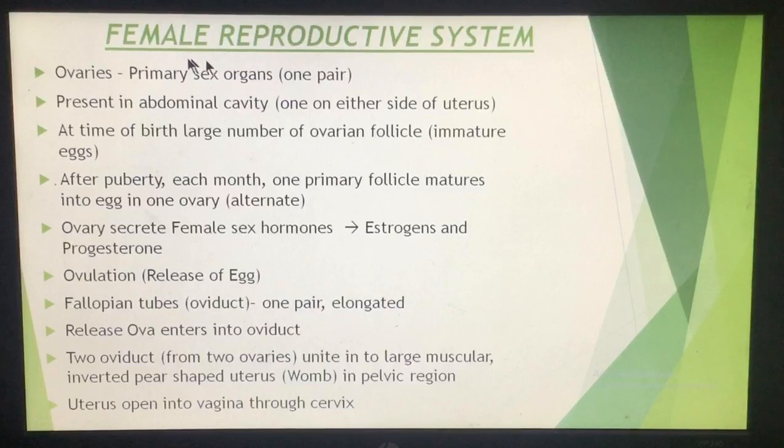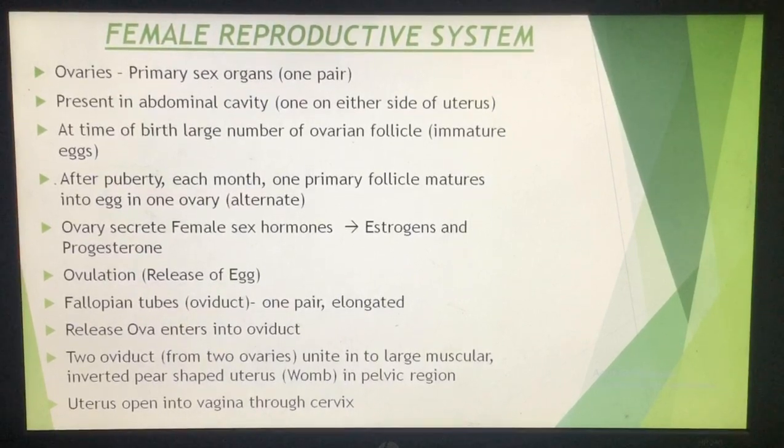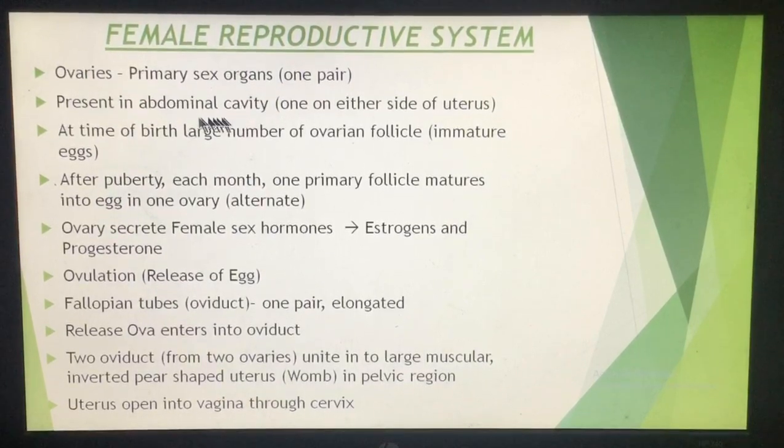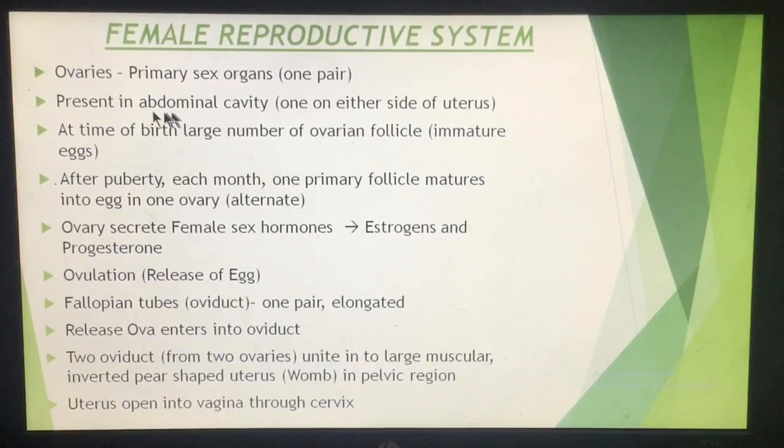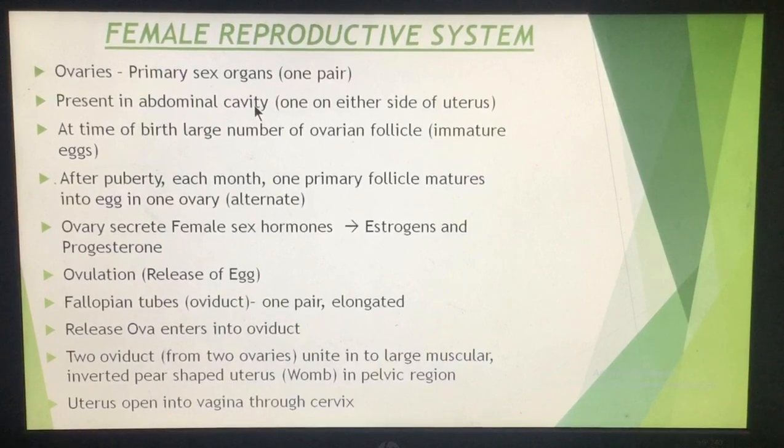Now in the female, the primary sex organs are a pair of ovaries, like in the male, if you remember, it is a pair of testes. Now these ovaries are present in the abdominal cavity. This is a very important point, because you must have seen that in the male the testes are not present in the abdominal cavity, but the ovaries are present in the abdominal cavity. And where? One on either side of the uterus. What is uterus? I'll be telling you that.